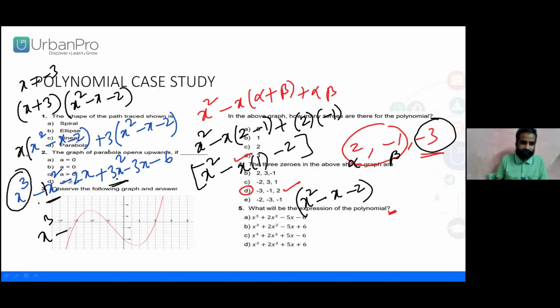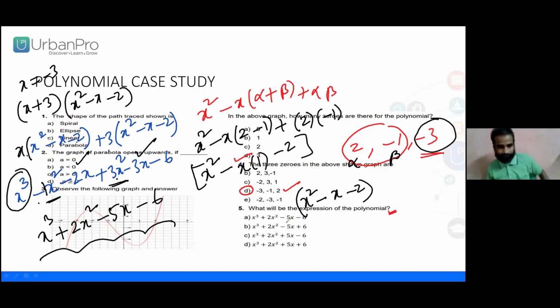This is plus 3, this is minus 1. Obviously, it is plus 2x square. Now observe the constant one, degree 1, that is nothing but minus 5x. I am getting minus 6. Can we identify the option which belongs to the given one?